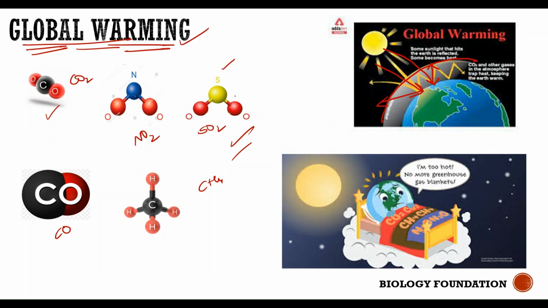Okay, now what's the effect of global warming? What happens when there is a rise in the temperature of the earth's atmosphere, or when heat gets accumulated? It results in climate change, and it even causes melting of the mountain caps and glaciers. Okay, when I say climate change, what do I mean?